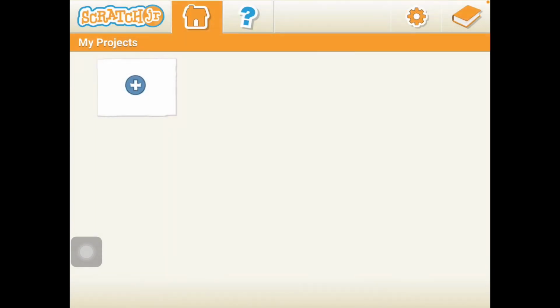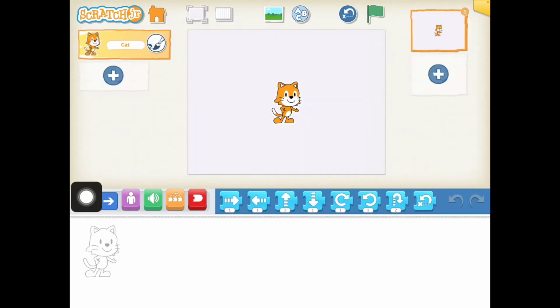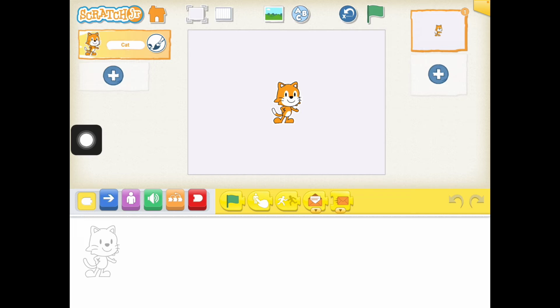Okay, let's try to move our character using some motion blocks. So I'm going to click on the add a new project. I'm just going to stick with little Scratch here, little kitty cat, and I'm going to press this yellow button down here, and I have my green flag. So I'm going to use the green flag, and when I'm ready to play, I'm going to push this green flag because green means go.